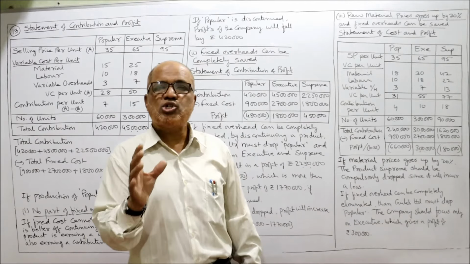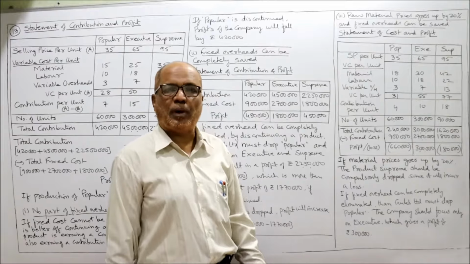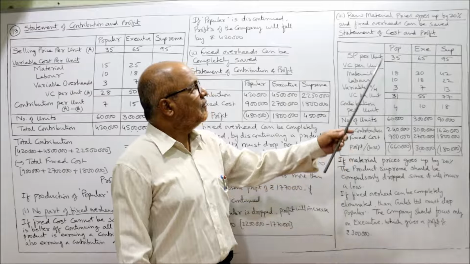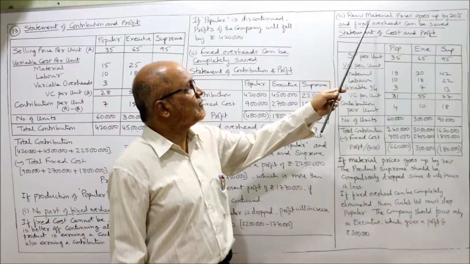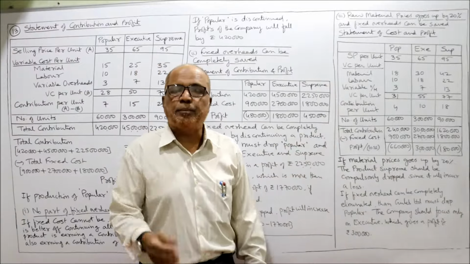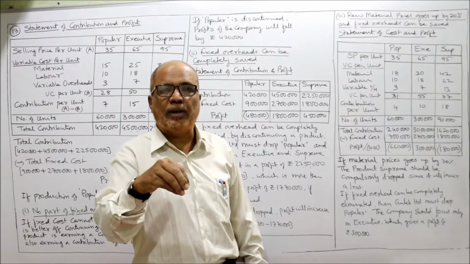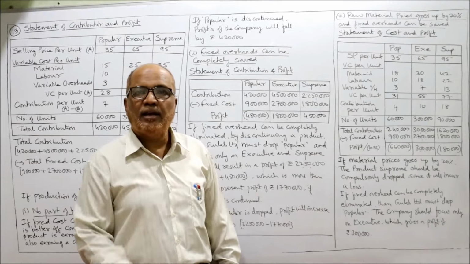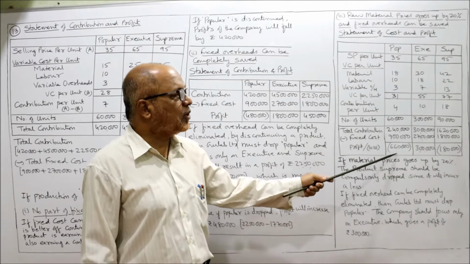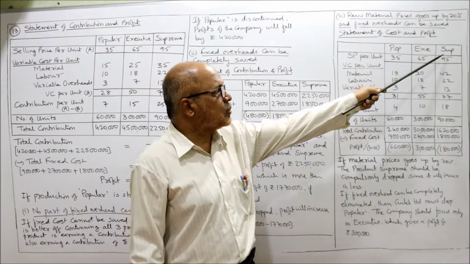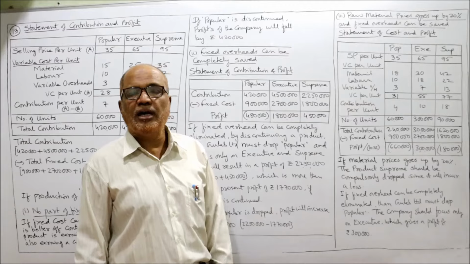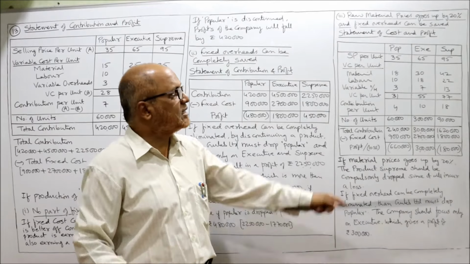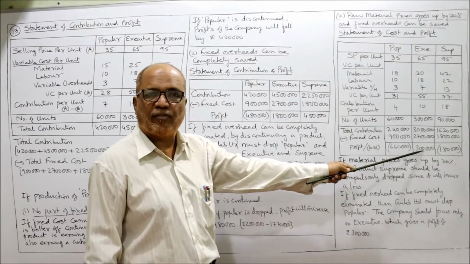Now the question, shall we stop the production of Popular? Yes, Popular production should be stopped. We can save the fixed cost. Fixed overheads can be saved. That means if we do not produce Popular, 9 lakh rupees we are saving. There is no need to pay 9 lakh rupees. So we should not produce Popular. And even Supreme is incurring a loss of 1,80,000. We suggest in this case to make only Executive because it is giving a profit of 3 lakh.